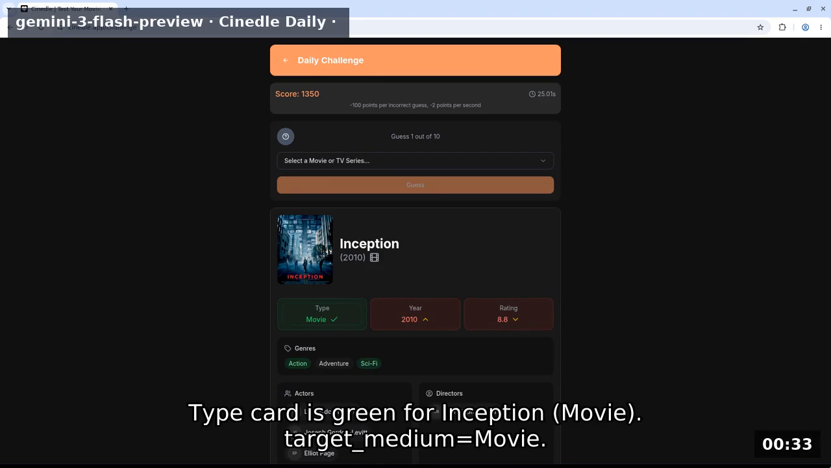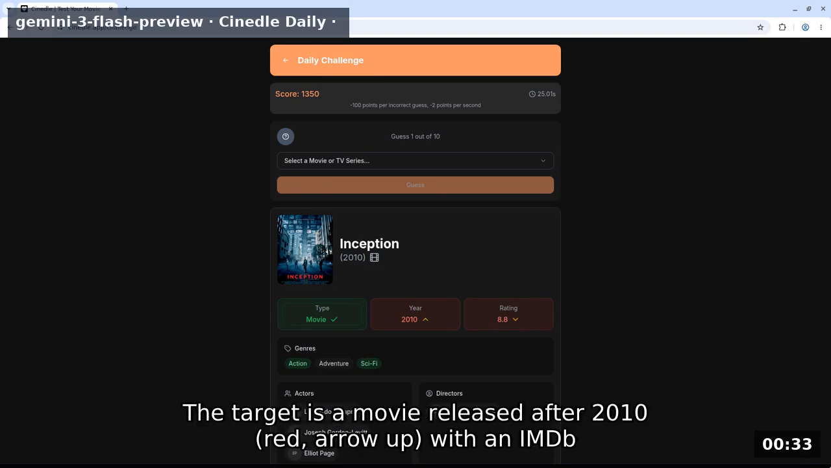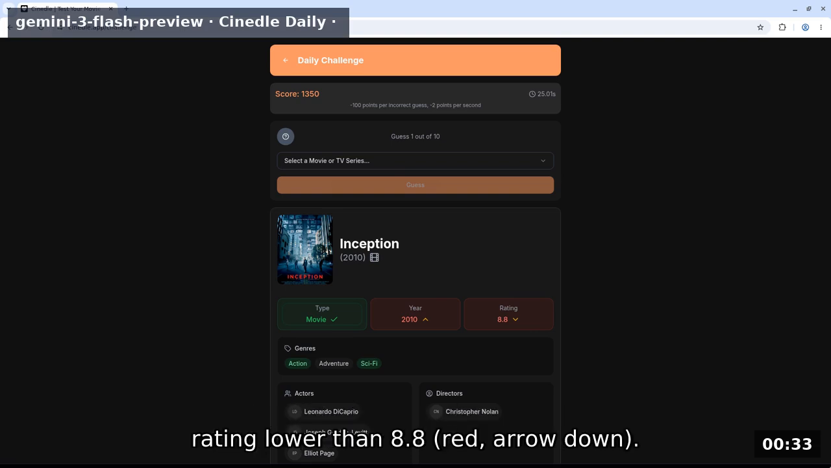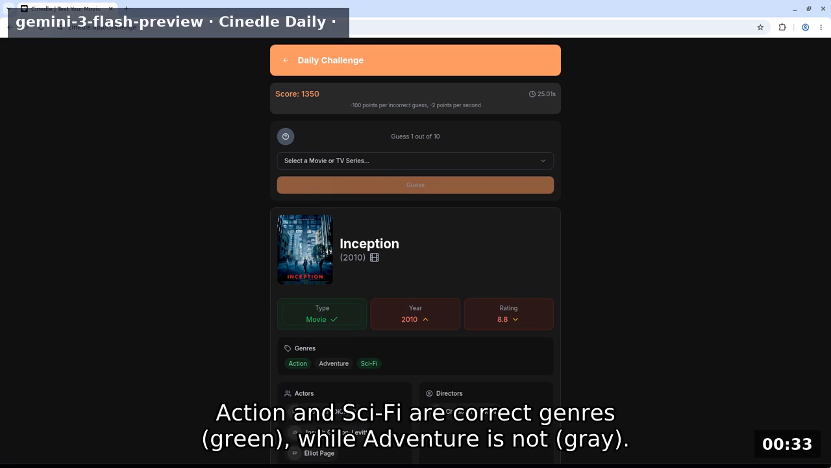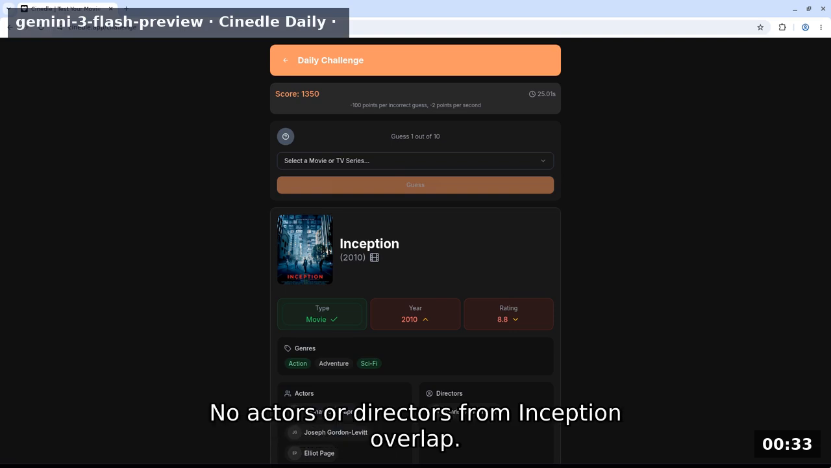Type card is green for Inception movie. Target medium equals movie. The target is a movie released after 2010. Red arrow up with an MDB rating lower than 8.8. Red arrow down. Action and sci-fi are correct. Genres green, while adventure is not gray. No actors or directors from Inception overlap.